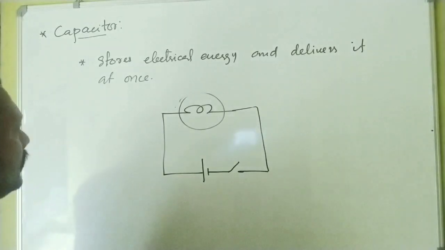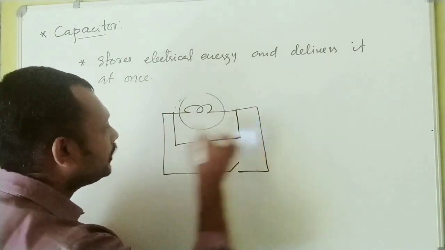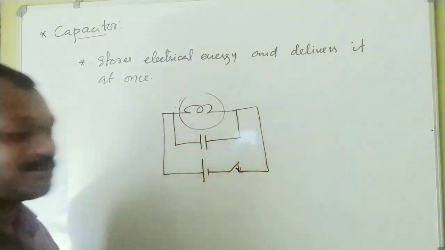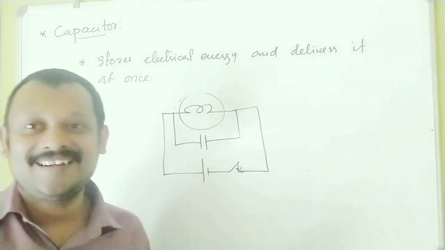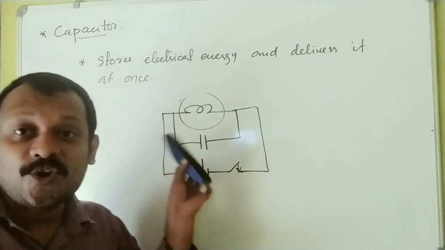Now think, the same circuit, I have connected a capacitor also in parallel to the bulb. Now the switch is on. What will happen? The bulb glows, right? No doubt at all. The bulb glows as the switch is closed. At the same time, the capacitor also will get charged.